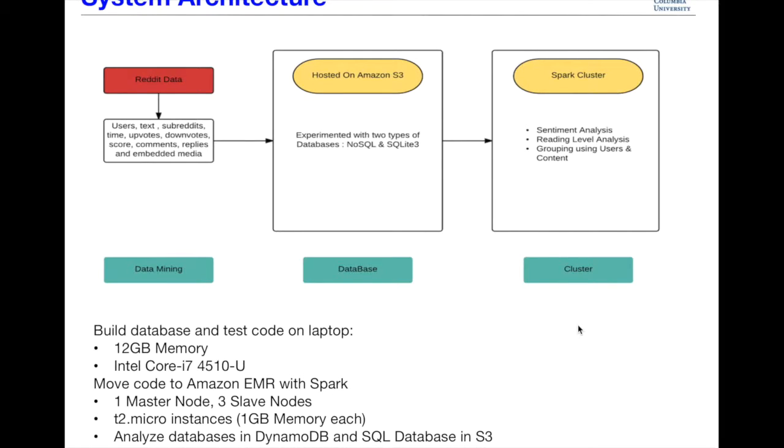On our Spark cluster, we perform all the algorithms that we've described earlier, such as sentiment analysis, reading level analysis, and grouping users based on users and content. How we went about doing this was we built and tested the code on a laptop, which had 12 GB memory and an Intel Core i7, and then we moved to Amazon EMR with Spark with one master node and three slave nodes, T2 micro instances, analyzing databases in DynamoDB.